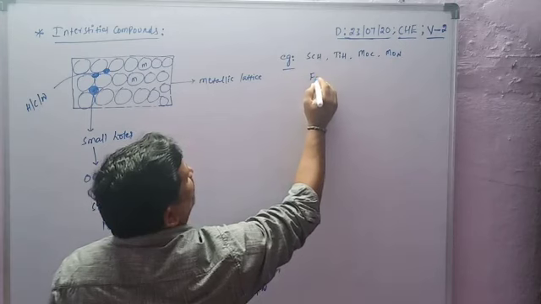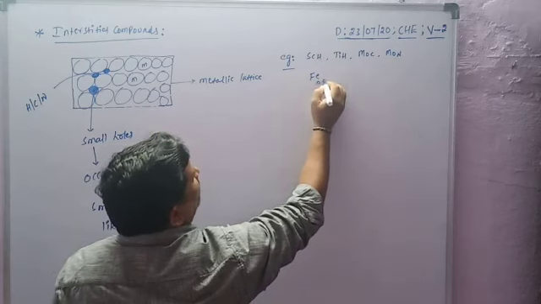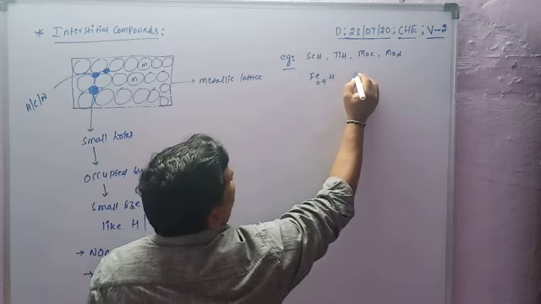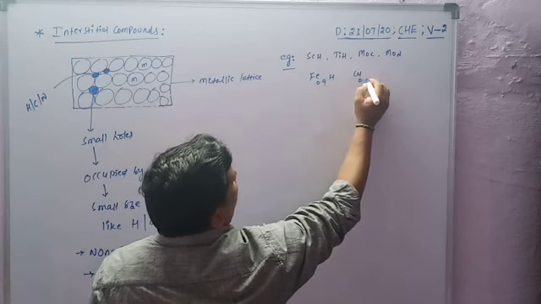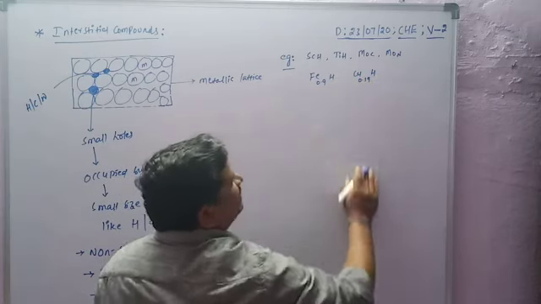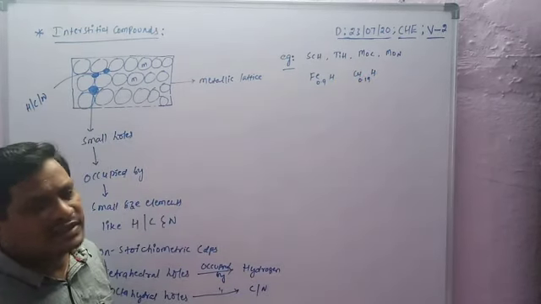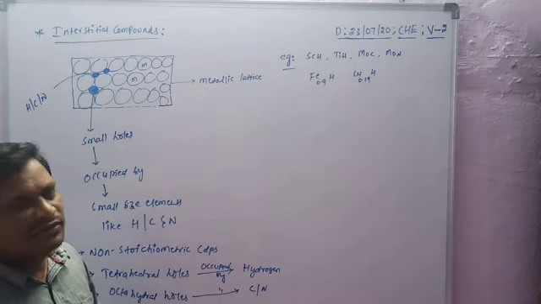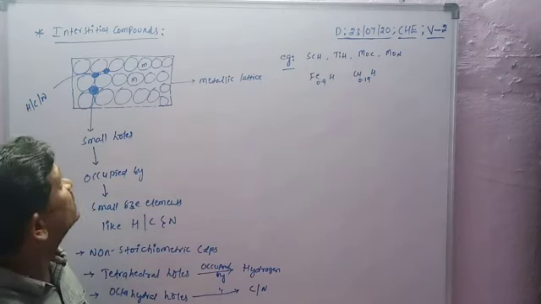For example, Fe 0.9 H, and copper 0.19 hydrogen, like that. So these are all interstitial compounds, and these are non-stoichiometric compounds.